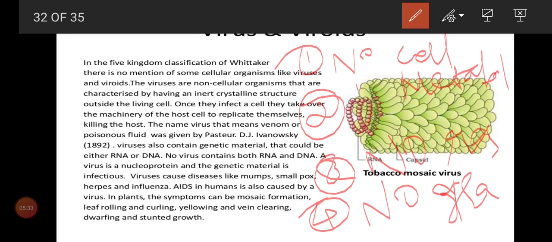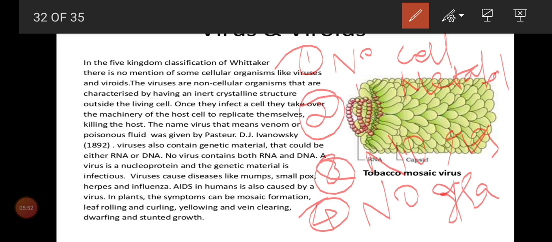And what will be the fifth point? For example, we are able to crystallize virus. What do you mean by crystallize? We said it contains only nucleic acid surrounded by a protein, no?